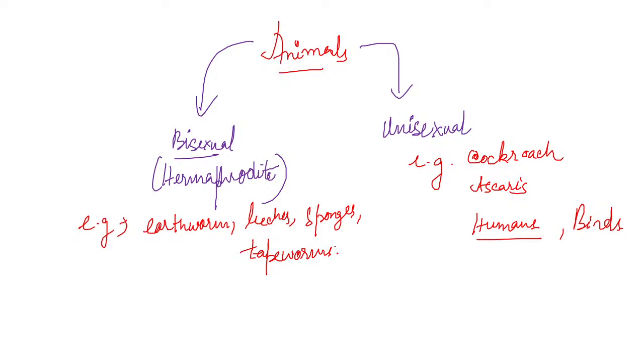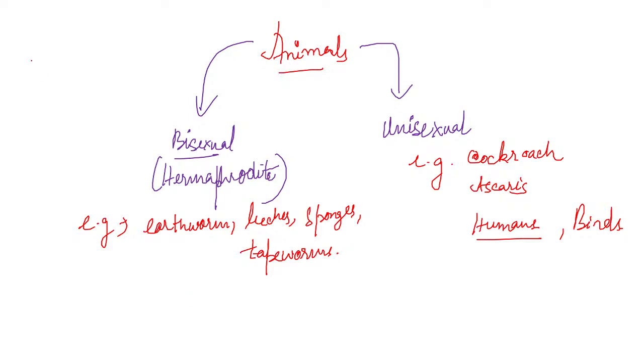Now, cell division during gamete formation. We know that a gamete is haploid. If the parent is haploid, as in fungi, algae, bryophyta, then mitosis will be done and we will have gamete formation. If the parent is diploid, then meiosis will be done and we will have gamete formation.